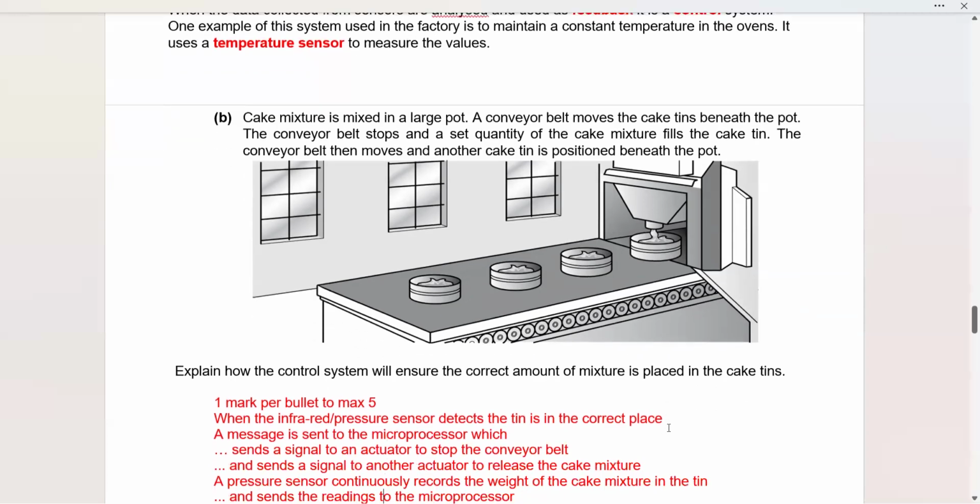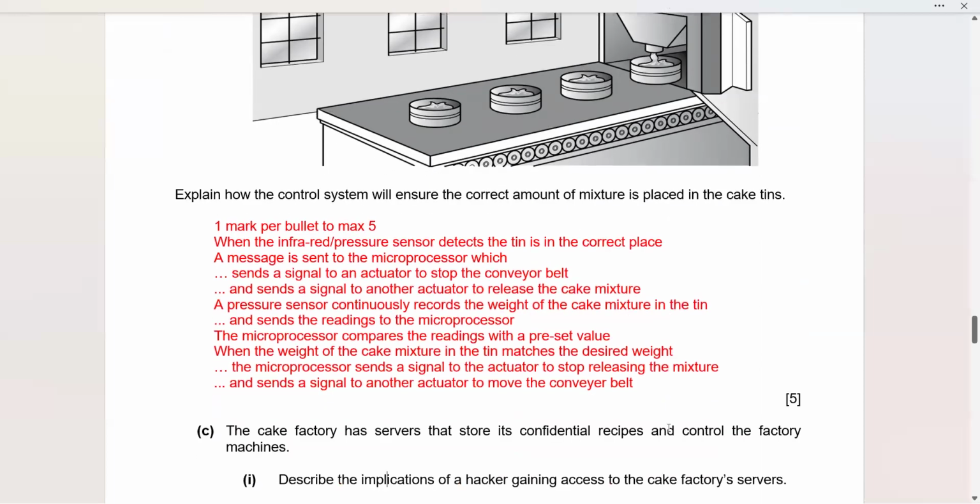So it's a 5-mark question. What are they expecting me to write? So if you remember, first one is the use of sensors. The sensors are going to read the values repeatedly. They're going to send the digitized data to the microprocessor, and the microprocessor will make the decision of either continuing the process or stopping it based on the value that are being produced and sent to it. And it will be constantly taking the input and comparing the readings with the preset value.